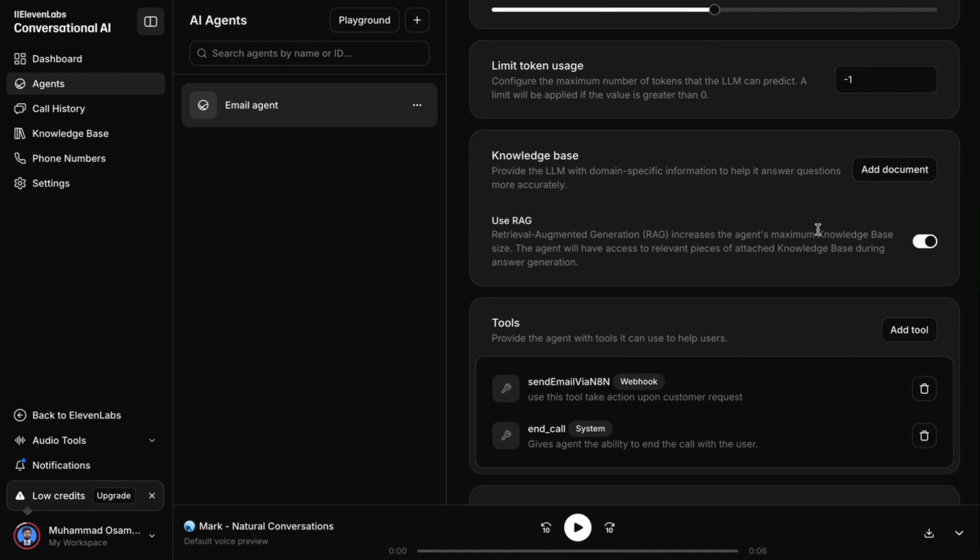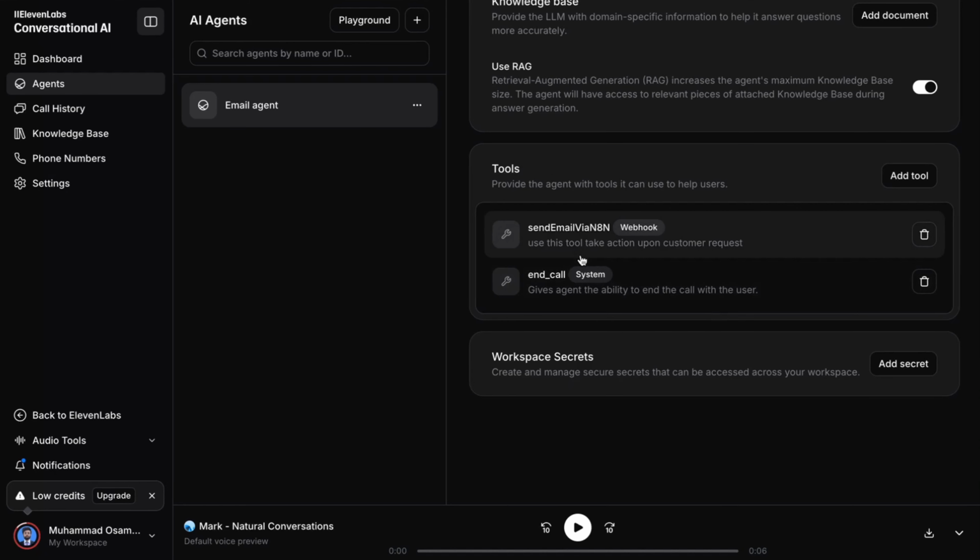Knowledge base: if you have any, we use it when we have restaurants or dental clinic agents, where we have their website, menu, pricing, and packages. When we have a big amount of data, we use the knowledge base to make our agents perform more accurately.